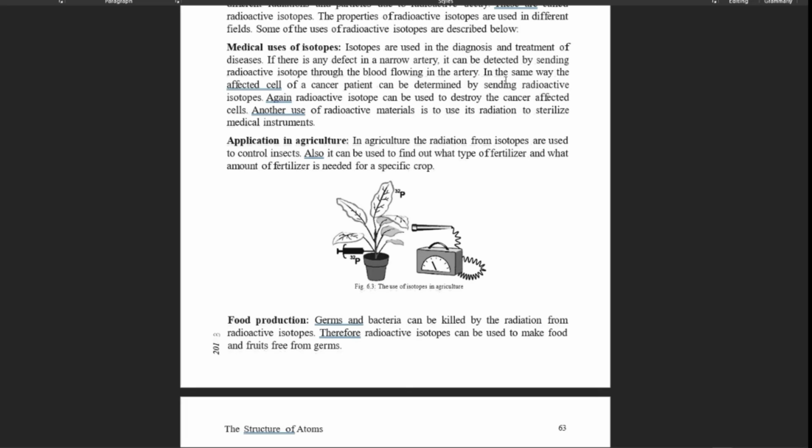So how can we destroy these cancer-affected cells? This can be done by using a ray, that is gamma ray from cobalt-60. This one is an isotope. So in treatment of cancer, the tissues can be damaged by emitting gamma ray from cobalt-60.